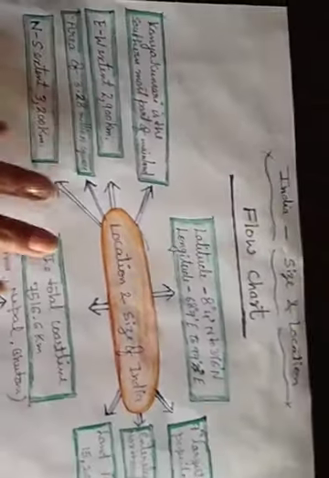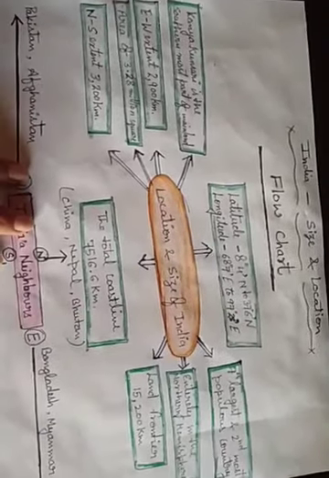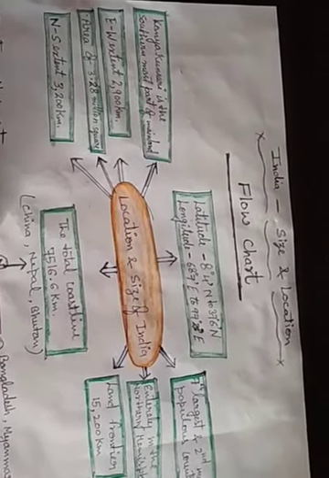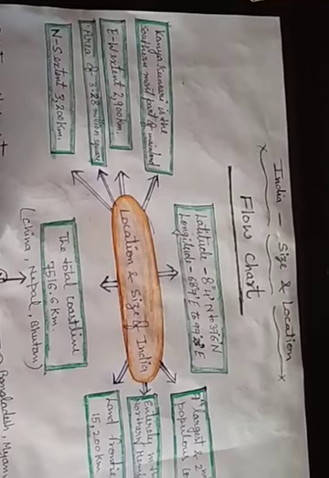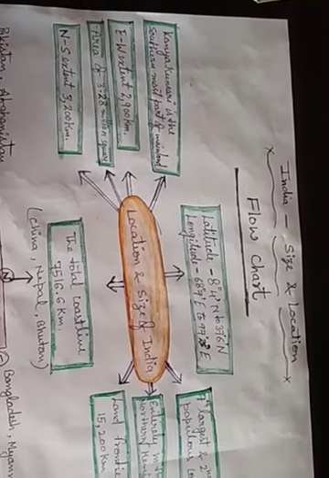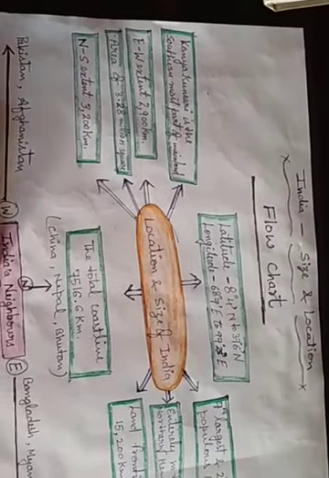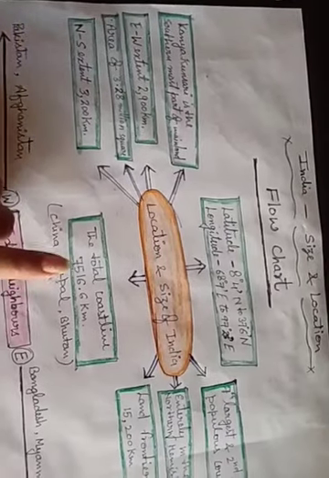In this flow chart, you make the same in your fair copy also. Regarding the location and size of our country, you have to learn all these main points.